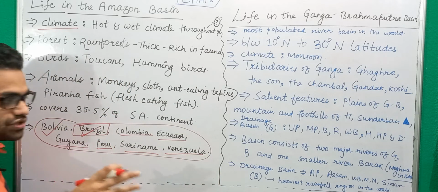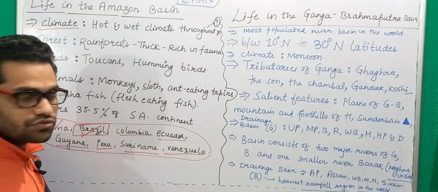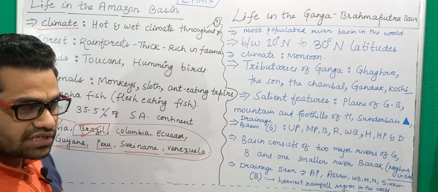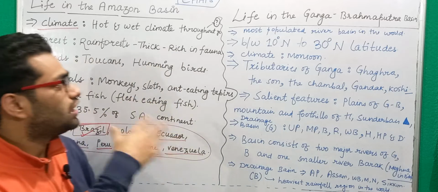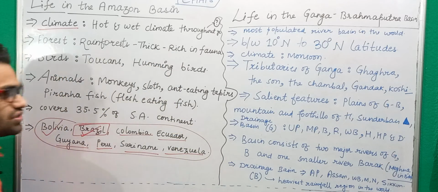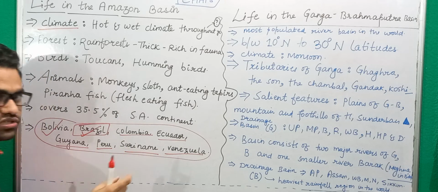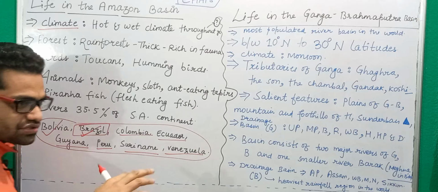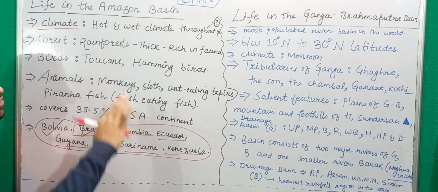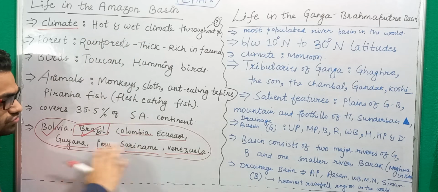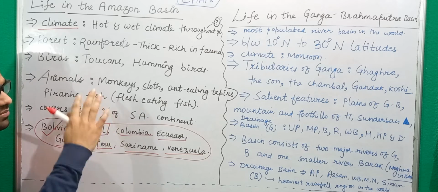These are the countries through which the tributaries or the Amazon river itself passes, or these are the countries through which water is collected into this whole Amazon river network. Some countries that are not there, for example Argentina, you will not find. Chile is not here. Sometimes questions are twisted and turned, and it may be asked which countries are not present in the Amazon river basin. So Argentina and Chile are the countries that are not present in this Amazon river basin.